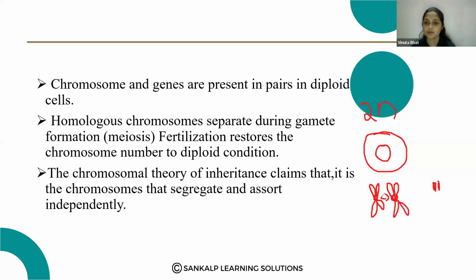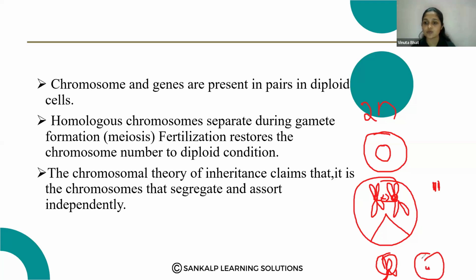Homologous chromosomes separate during gamete formation. Just imagine this is the diploid cell. During gamete formation, the haploid gamete contains only half the number of chromosomes. One chromosome will move to one gamete and the other will move to another one. The gametes contain only half of the chromosomes.